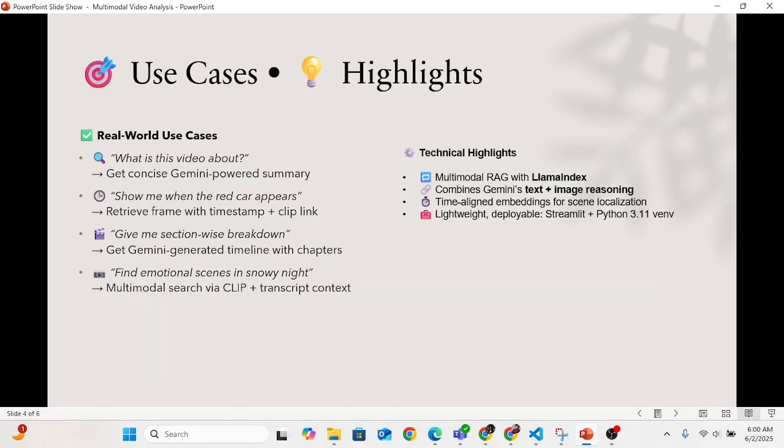Yeah, so the use cases can be like a user can ask anything from the video, which is already in the transcript or which is not in the transcript. So if a user wants to see the red card in the video, it will give the hyperlink of that part of the video so that the user can directly click on that link and go to that part of the video.